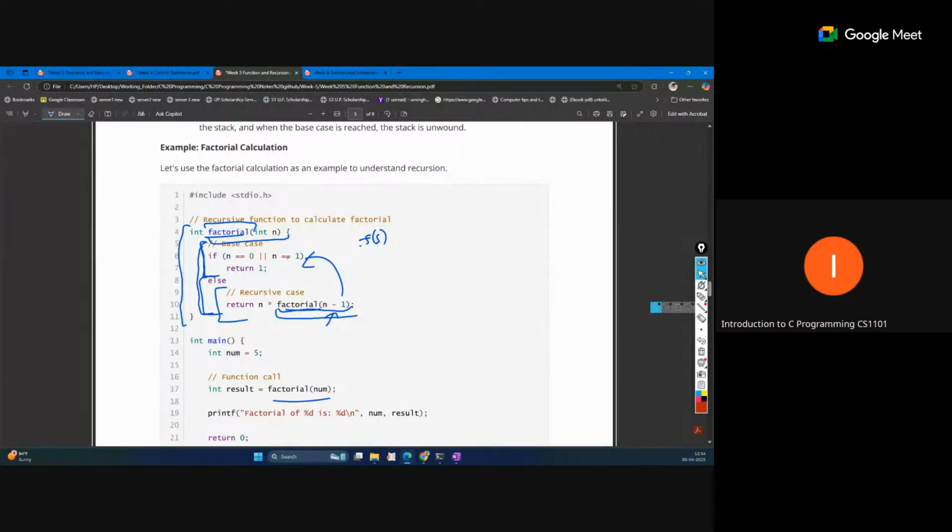So f5 is there. This 5 does not match the base case, so again, inside this, f4 will be called. Okay, so f4 is the new call, like a new function from this point, and this is like return 5 into f4. So a new call is there, again a new function, and again it does not match the base case, so return